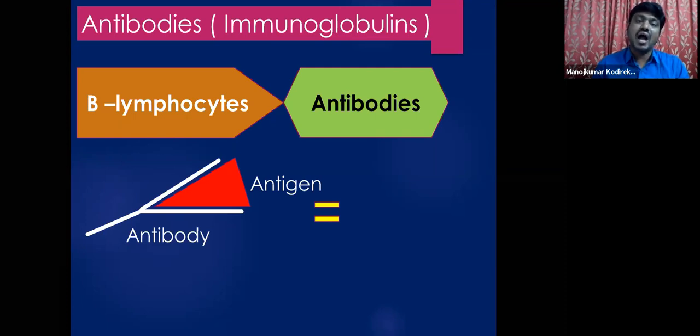These antibodies are highly specific because they are produced against a specific antigen. A specific antibody will fight against a specific antigen.